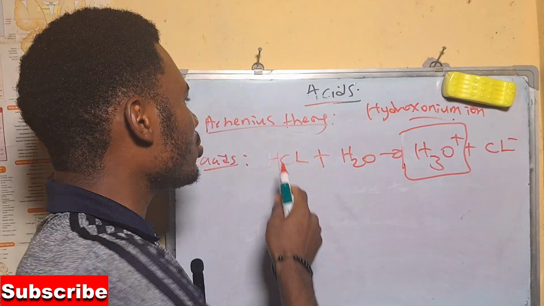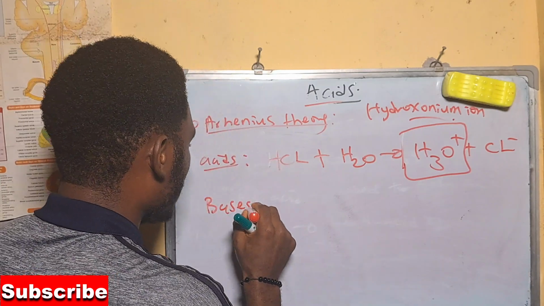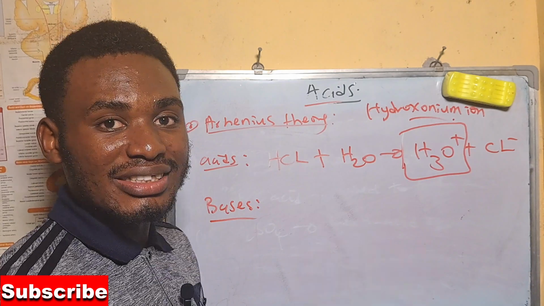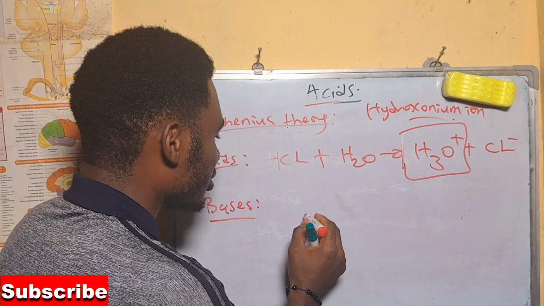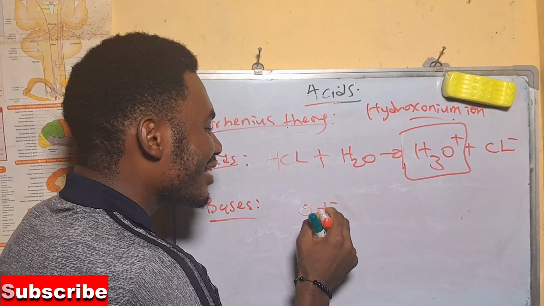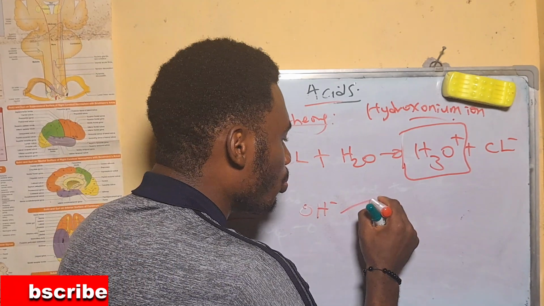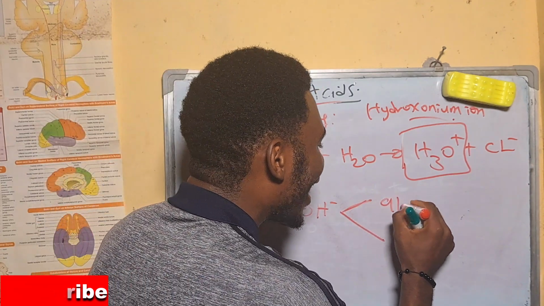So what did this young man say about bases now? Arrhenius defined bases as substances that react with water to form hydroxides. This is what I mean by hydroxide ion. These hydroxides can be soluble or insoluble. If they are soluble, they are called alkali.